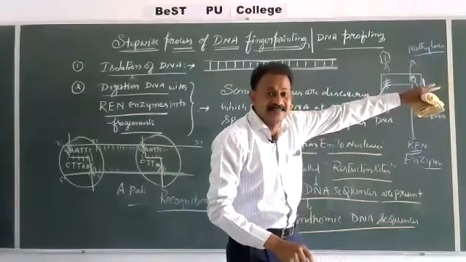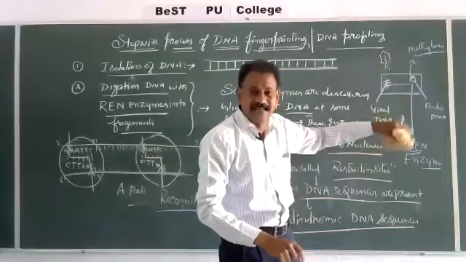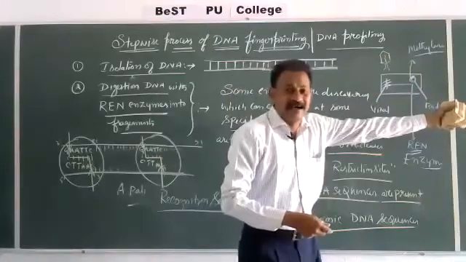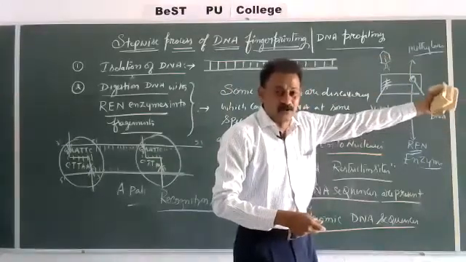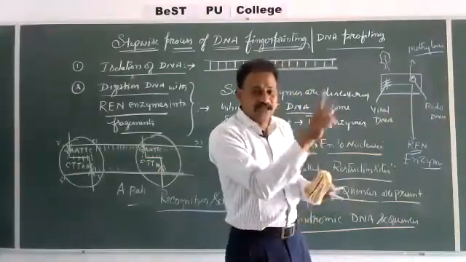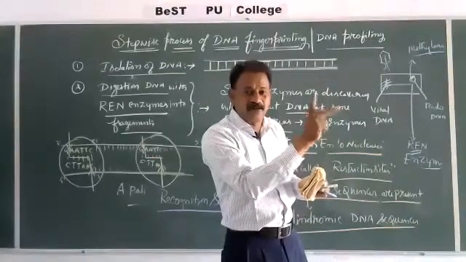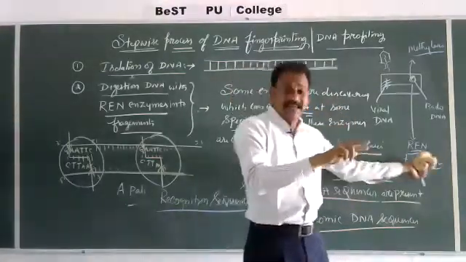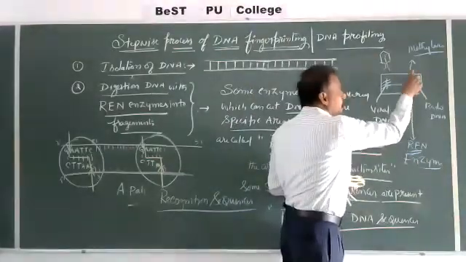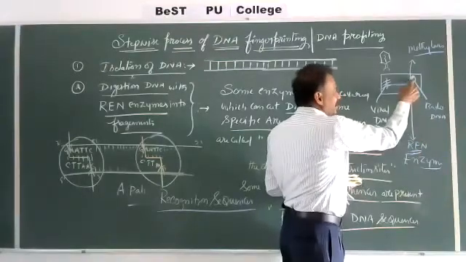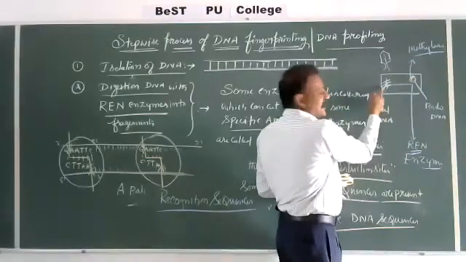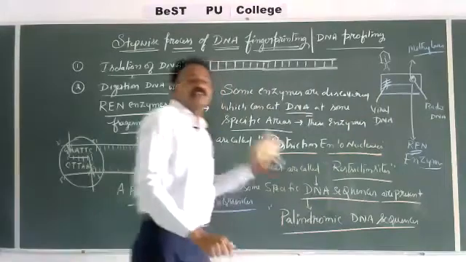It means it is protecting itself from its own enzyme, self-protection, and it is also protecting its body from other organisms' DNA, that is the virus. So it is going to stop the attack or growth of the virus. This is called restriction. So two types of enzymes are identified in the bacterial body. One is methylase and another one is REN, restriction endonuclease. Methylase will add a methyl group to the DNA of bacteria to protect it from its own enzyme. Because of this methylation, it cannot cut its own DNA, but it can cut another DNA which is present in the body. This is called restriction.